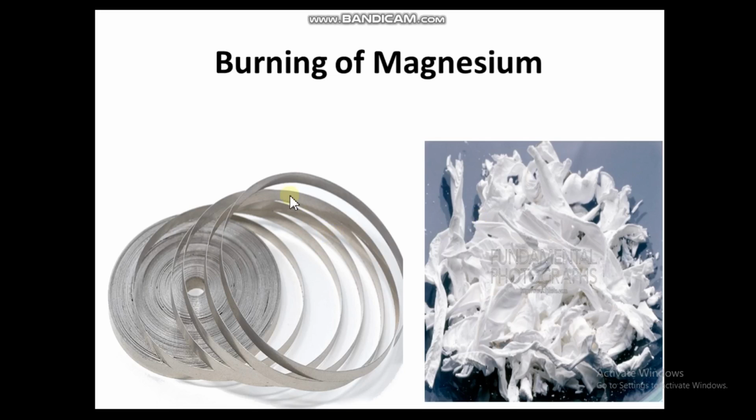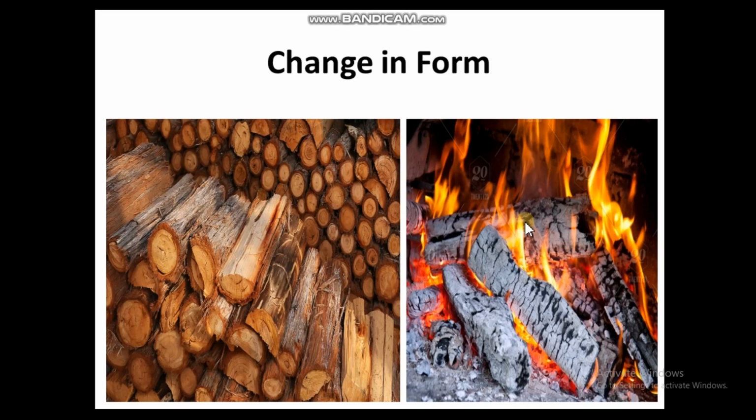The magnesium ribbon after burning has changed into this form. Here you can see this is wood, and if we burn the wood, what happens? It changes to ashes. The form of this wood is previously like this, and when we burn it, it changes to this. So it's also a chemical change because the substance has changed to another one. These ashes cannot be reversed back to the previous form of wood. So here a chemical reaction has taken place. In a chemical change, a reaction is always there. Without a chemical reaction, chemical change does not take place. Chemical change itself means a chemical reaction has taken place and the substance has changed.